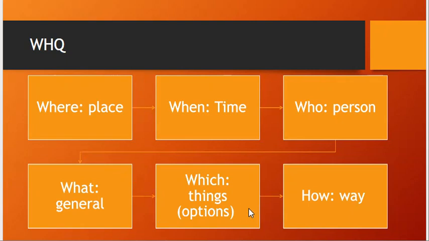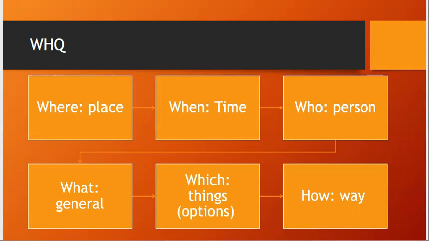تمام. So if someone asked you something using WH question، إذا سألك سؤال كيف تعرف شو طبيعة المعلومات اللي you have to give it to him based on the WH question that he uses. السؤال اللي قاعد بيستخدمه. فإذا كان سأل عن where أنت بتعرف إنه تستخدم على place. هذا إذا كنت أنت the person who is being asked، الشخص اللي أنت بتنسألي. بينما if you want to ask، إذا أنت بتسألي what you have to ask yourself this question: what's the information that I want to know؟ شو هي المعلومة اللي أنا بدي أعرفها؟ إذا كنت بدك تعرفي مكان you know what to use، person you know what to use، time، way and so on.